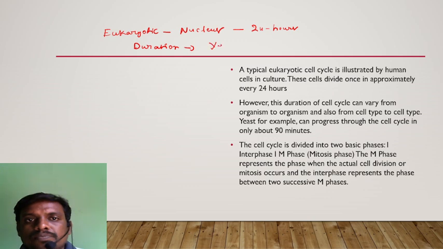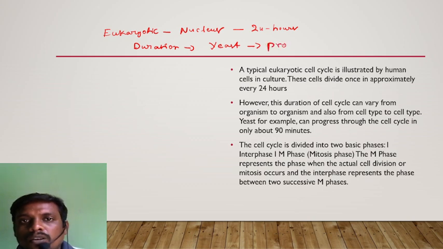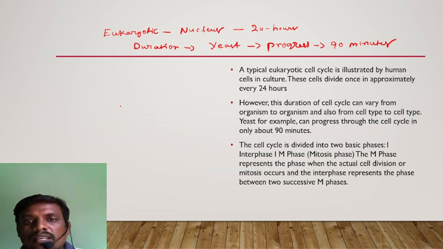Let us take yeast, for example. Yeast cells progress through the cell cycle in only about 90 minutes. How much time? 90 minutes. The cell cycle is divided into two basic phases.